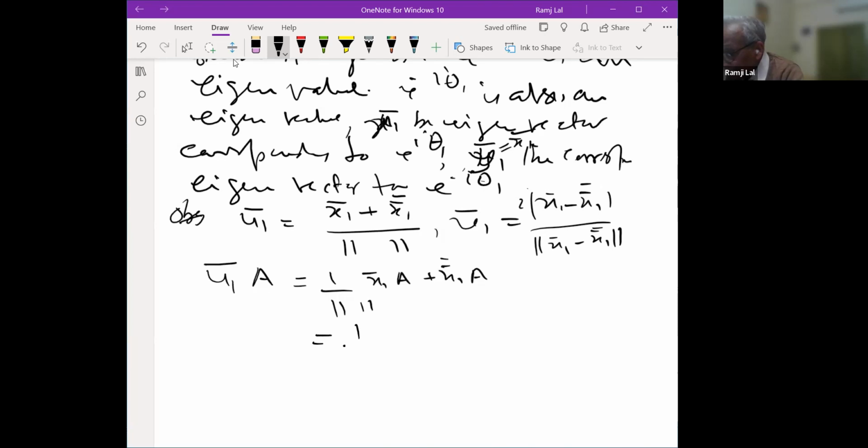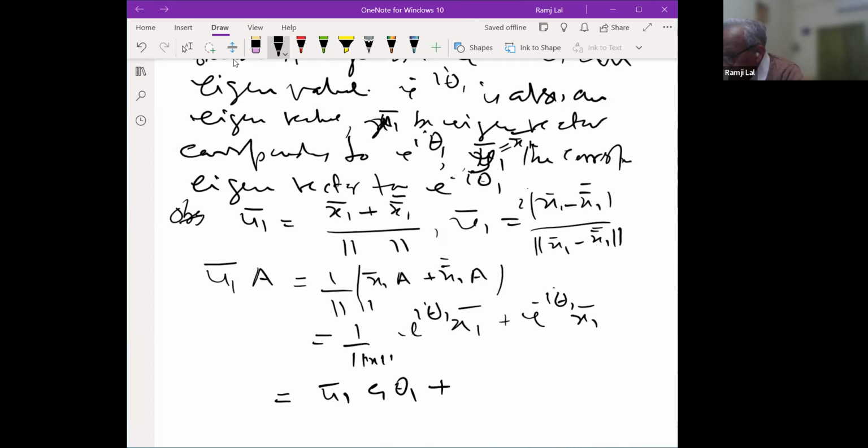So this is your 1 upon this. So e to the power i theta 1 and x1 bar here, and this was your e to the power minus i theta 1 x1 bar. And if you just look into this, you'll find that this is your u1 bar cos theta 1 plus v1 bar sine theta 1.